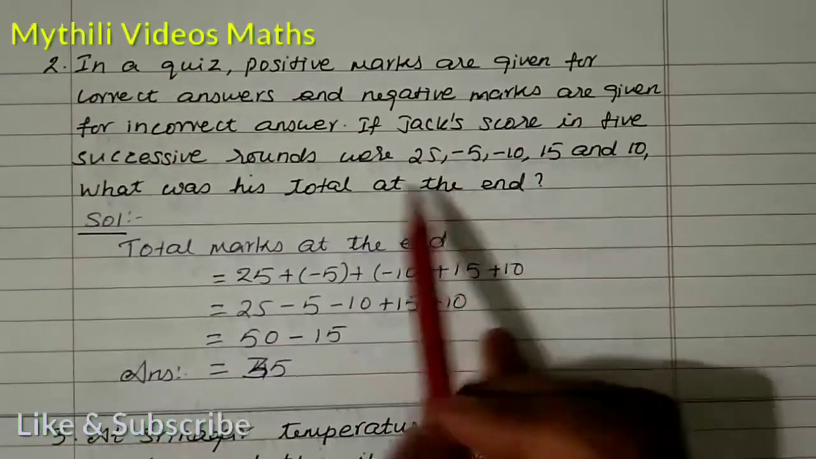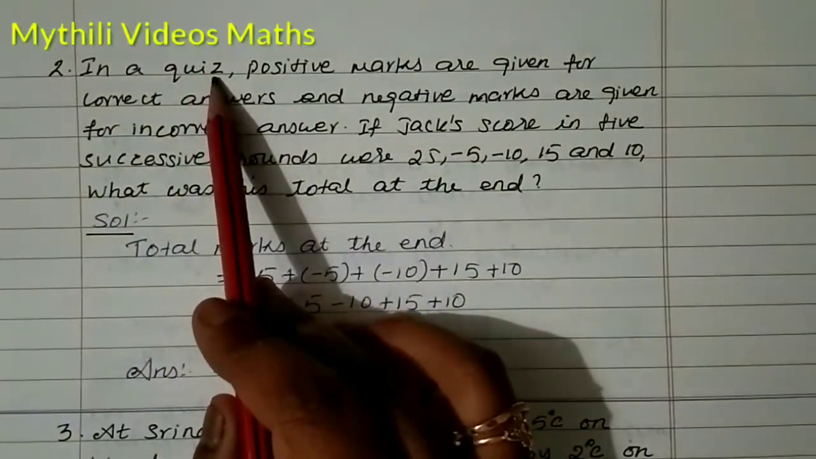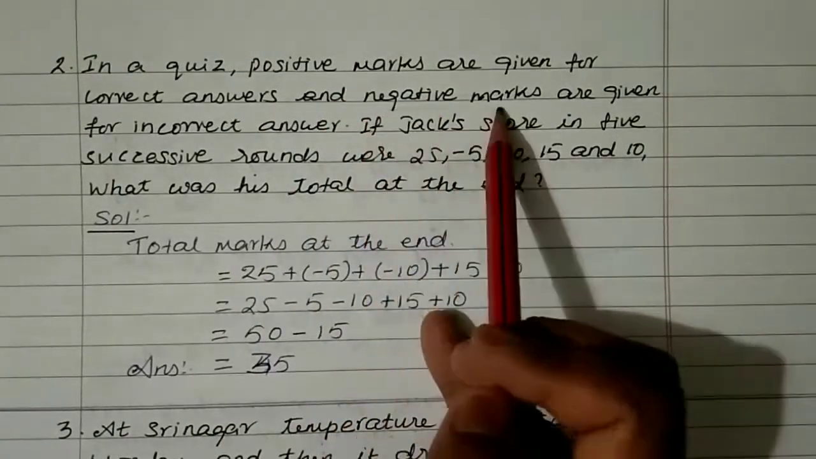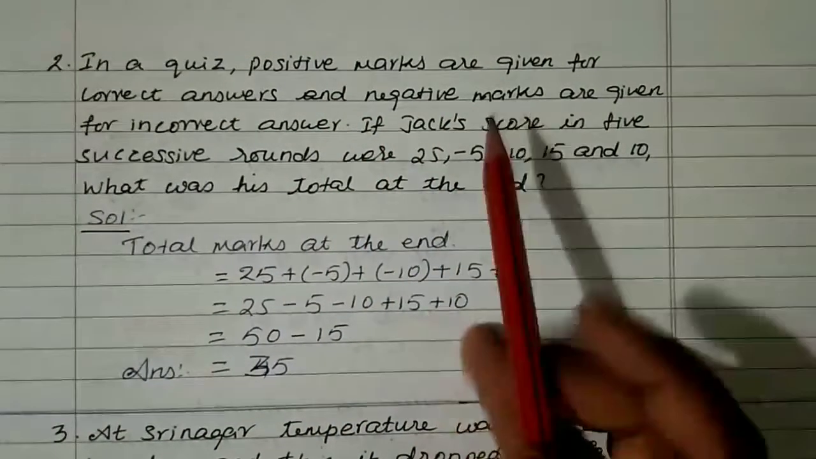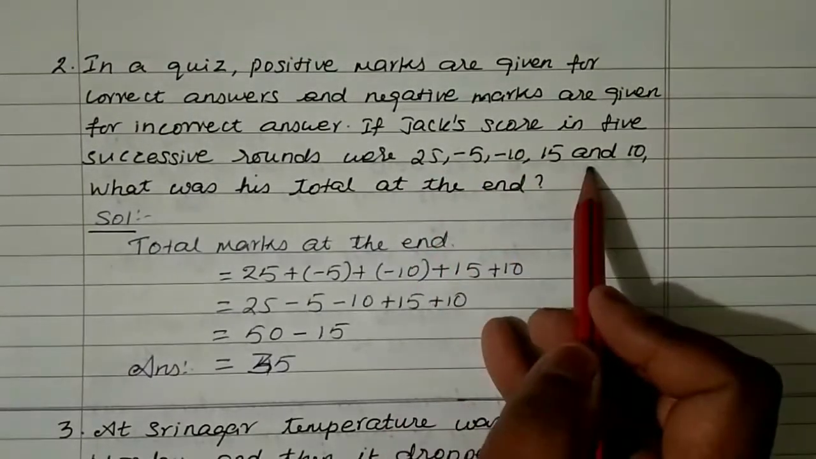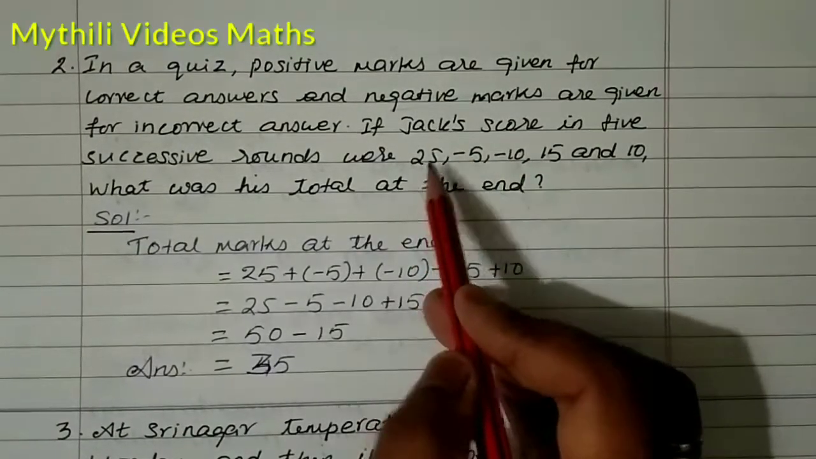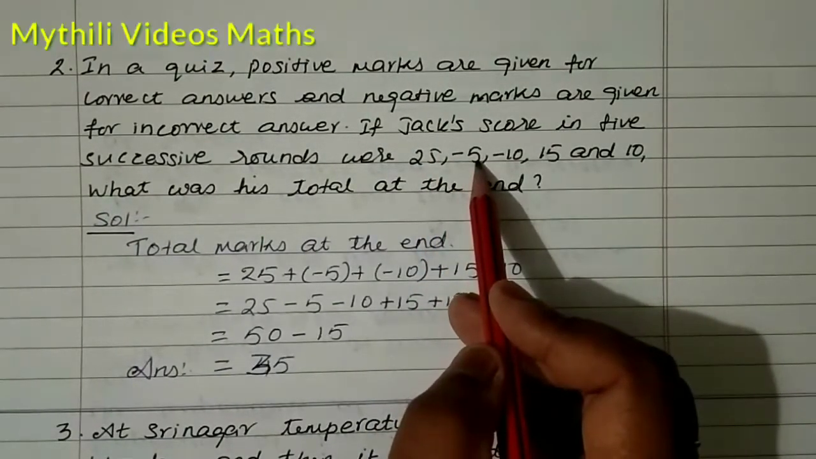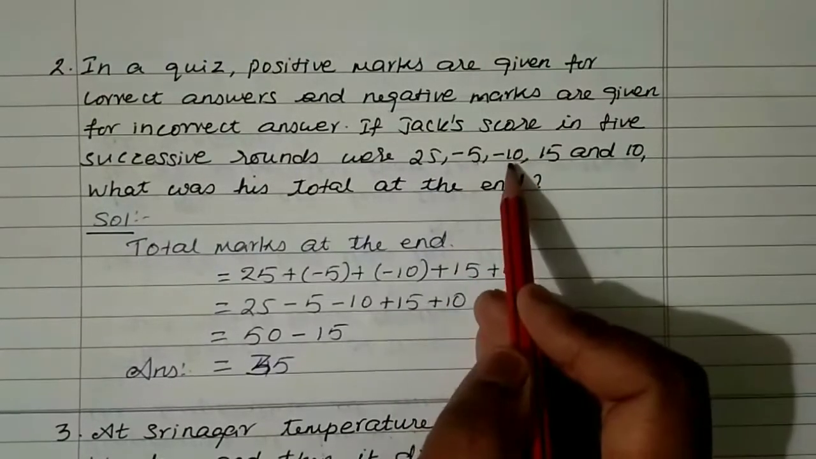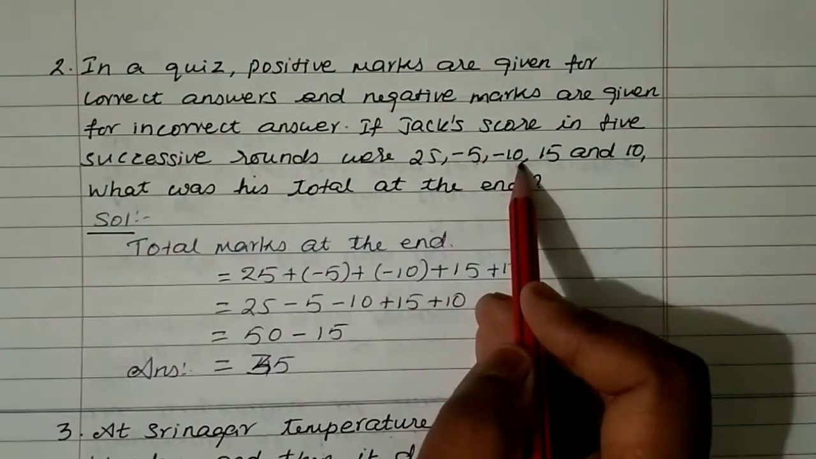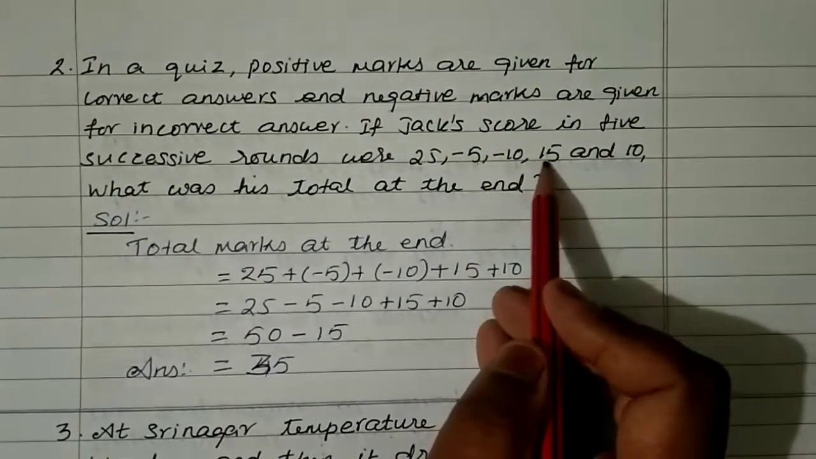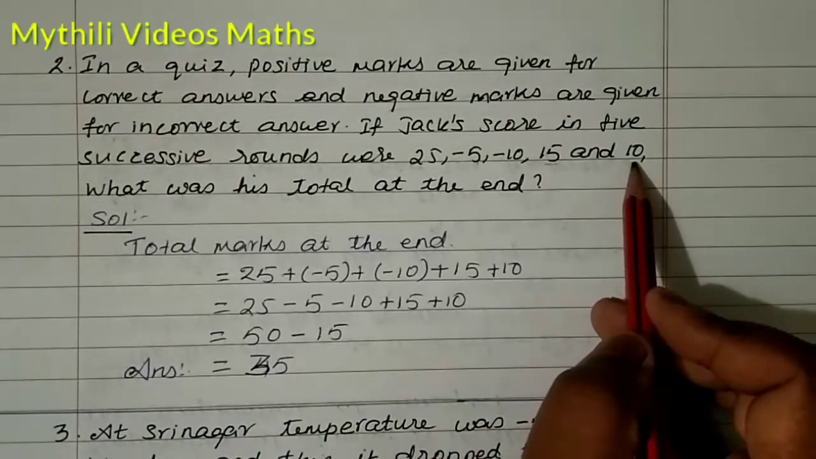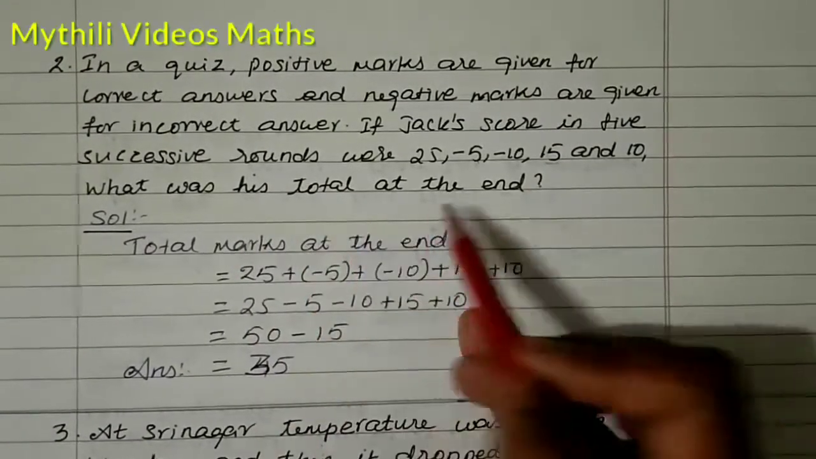Okay, so there is a quiz competition. In that competition, they are giving positive marks for correct answer and negative marks for incorrect answer. So they have conducted 5 rounds. The first round Jack scored 25 marks and then second round he scored minus 5. Minus 5 means it's an incorrect answer, and in third round he got minus 10. So here also incorrect answer. And then fourth round 15. So plus 15 means it's a correct answer. And then plus 10 means it's a correct answer. So what was his total at the end?